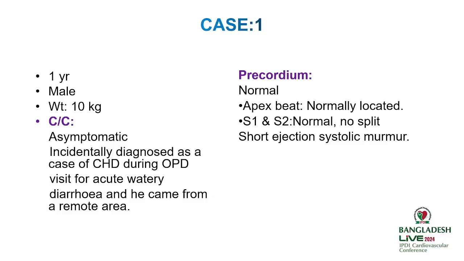But in case of clinical deterioration like failure to thrive and repeated respiratory tract infection, if the patient is symptomatic, not growing well, you can close it by catheter intervention, which is suitable here, I think.